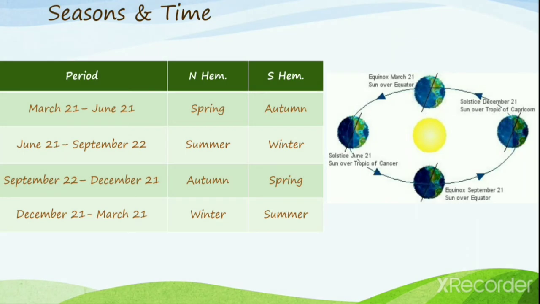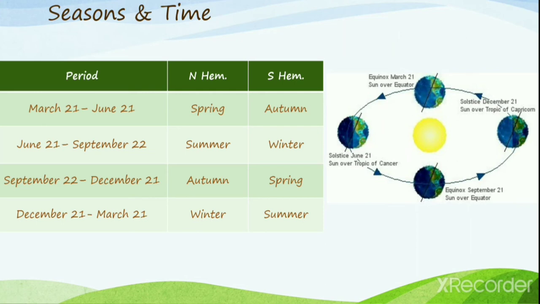Let's look into what makes the seasons and the time. From March 21st to June 21st, it is the spring season in the northern hemisphere and the autumn season in the southern hemisphere. Afterwards, when the sun reaches the Tropic of Cancer, the northern hemisphere experiences the summer season, whereas the southern hemisphere at the same time experiences the winter season.